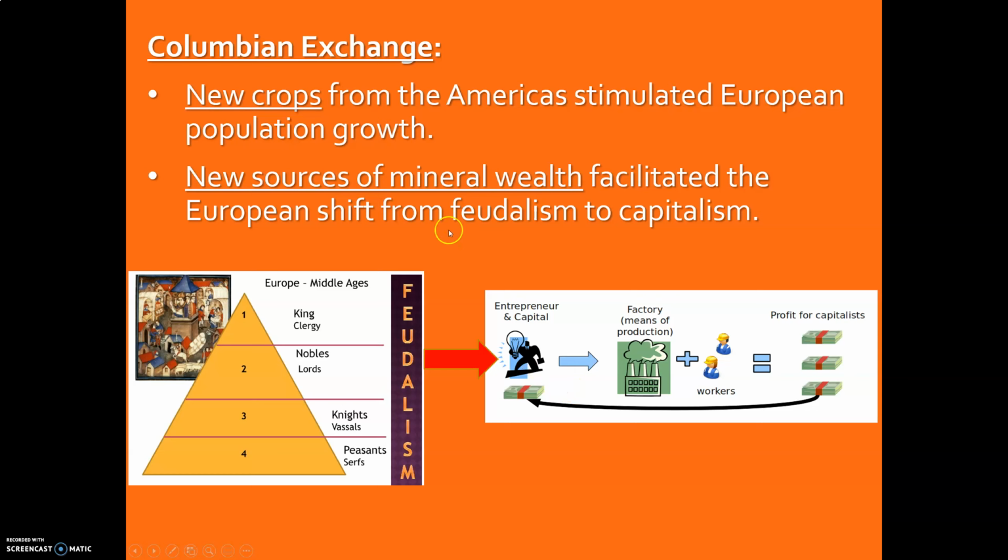In general, we're going to see a shift away from feudalism, something you've learned about way back in your studies of the Middle Ages, with this very top-down hierarchy here, to something that we're going to see with capitalism. Now, of course, this is not something that's going to just immediately go from A to B overnight. It's a slow, gradual transition in stages, but eventually it'll stimulate sort of proto-capitalism, we might call it.